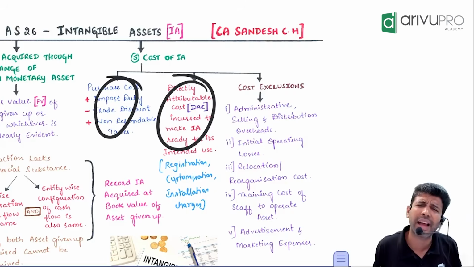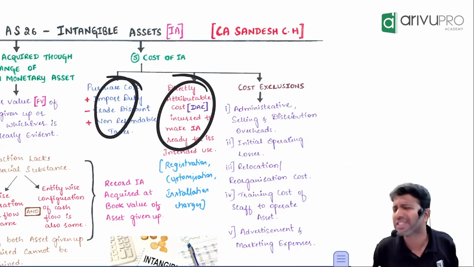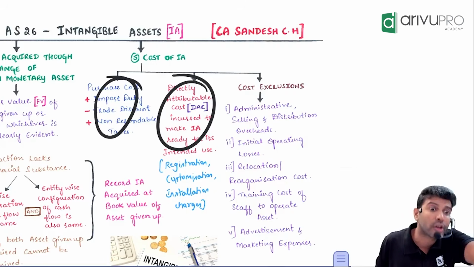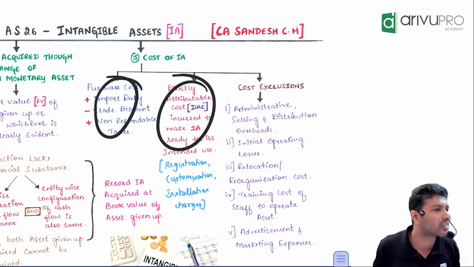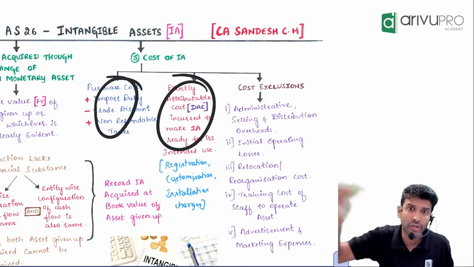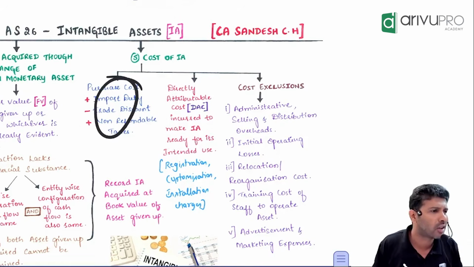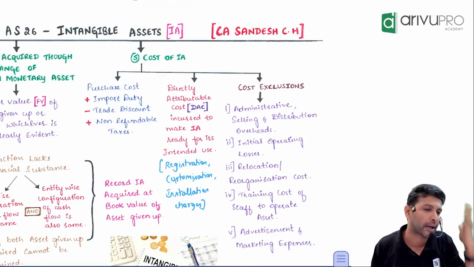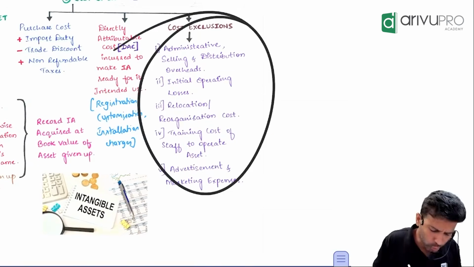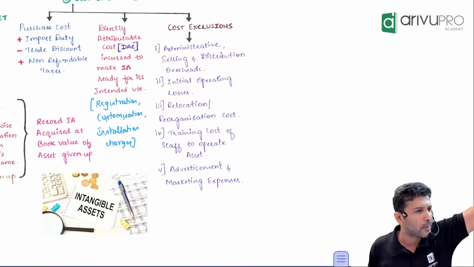Some examples of DAC are installation charges, patent registration charges. Software, I may not use it directly like that. I may customize it, so customization charges. All these are examples of DAC. Cost exclusion is also the same as PPE.